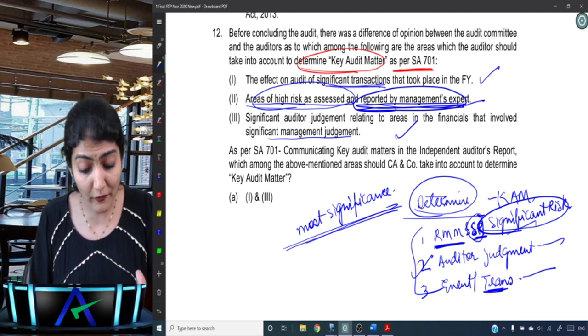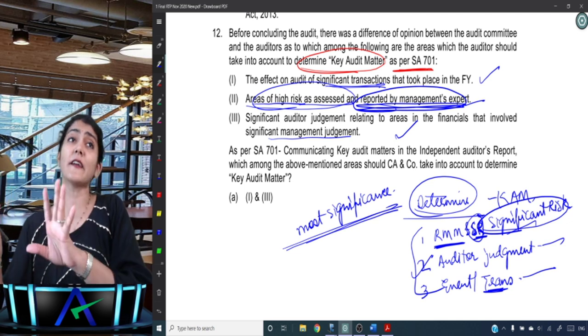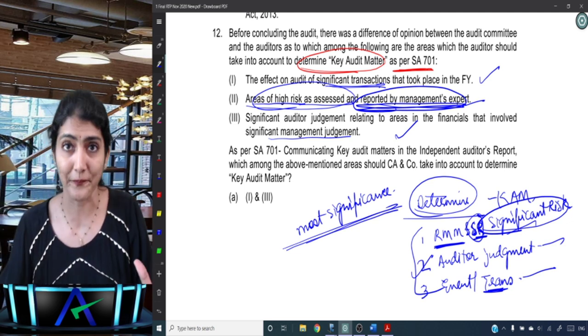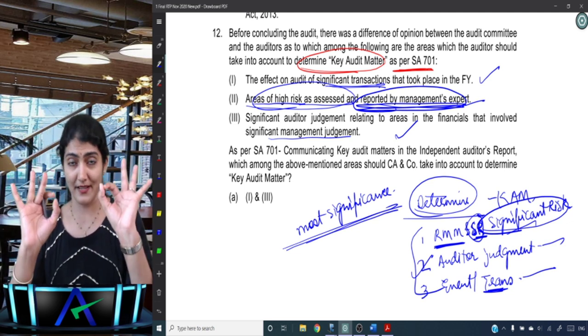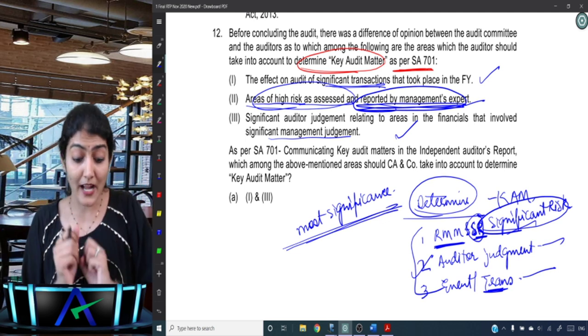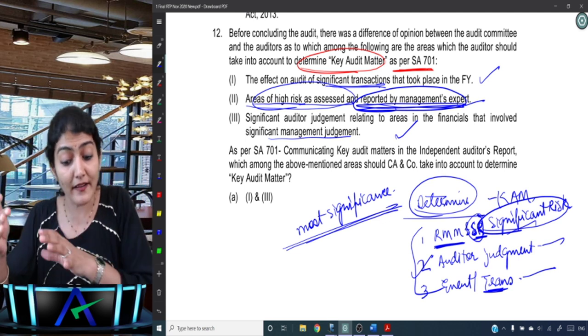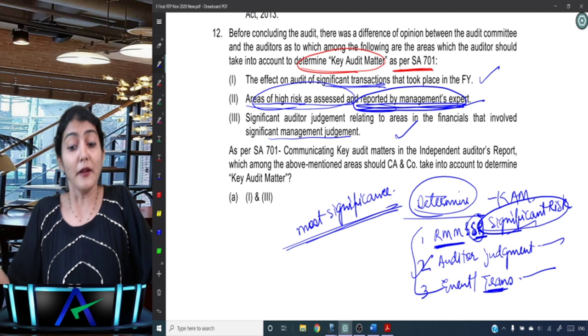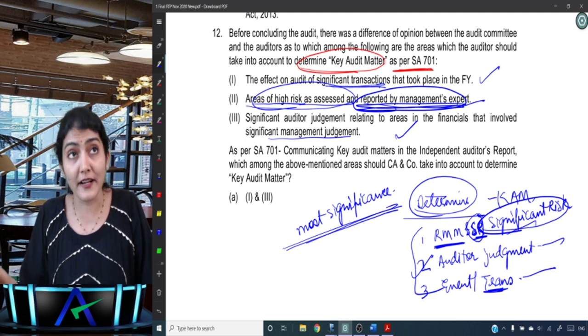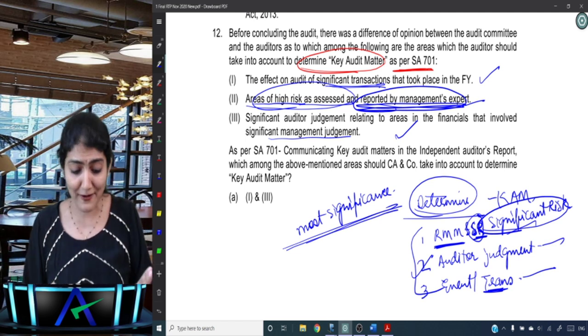If it were areas of higher assessed RMM and significant risk, it would have been proper. But now what has happened is area of high risk as assessed and reported by management expert. I'm wondering where it has come from.